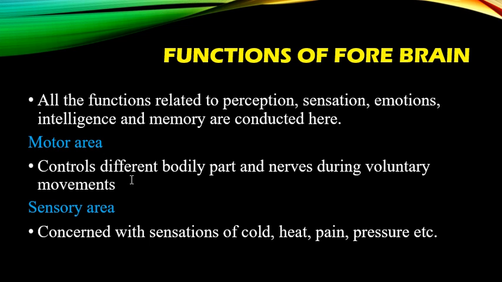The motor area. The motor area of the forebrain controls different bodily parts and nerves during voluntary movements. So, the voluntary movements of our limbs and other organs are controlled by the motor area of the forebrain. If the motor area is disturbed, if the motor area is defective, then there would be paralysis in the voluntary movements. We would not be able to voluntarily move our body parts.